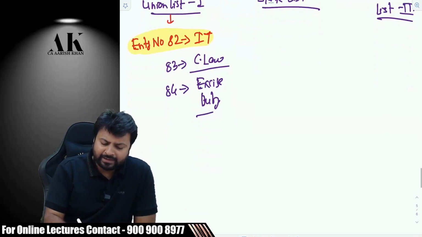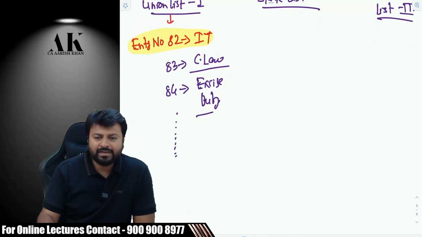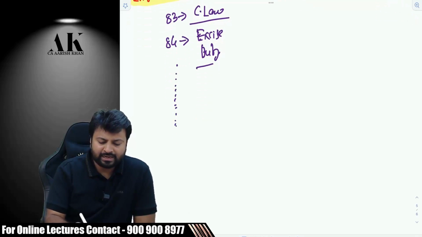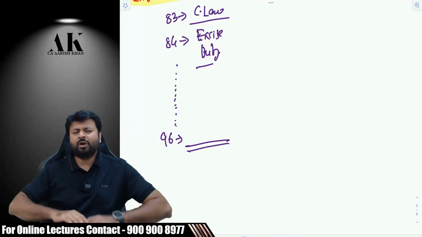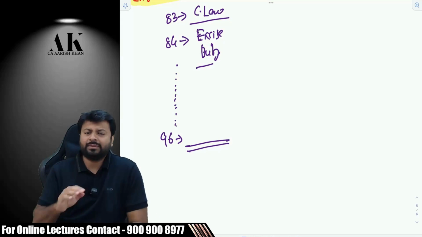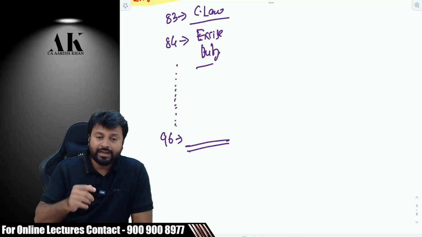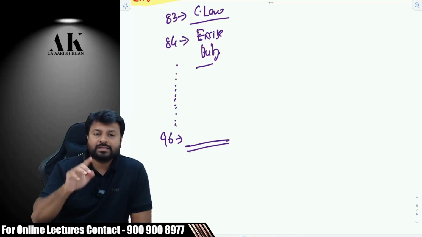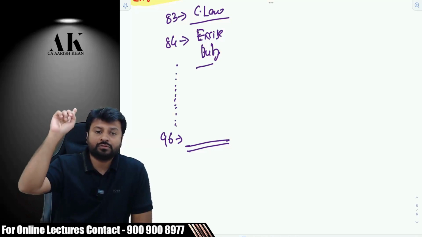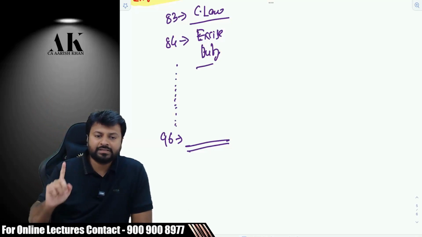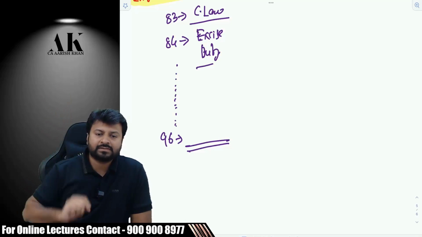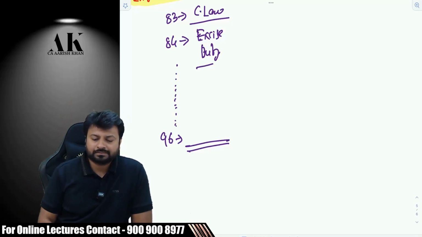Likewise, there are many other entries, till entry 96. Sir, what are the other aspects? I am not getting into that, but I'll tell you a few of them. There is one entry which says the government has the power to impose wealth tax. There is one entry which says the government has the power to impose gift tax, and so on and so forth.